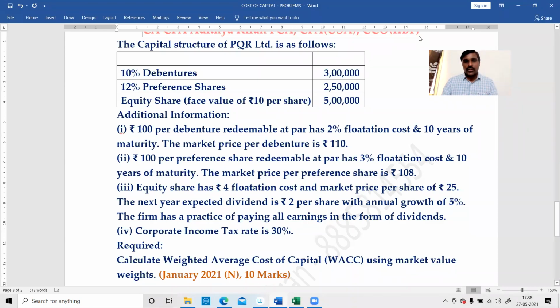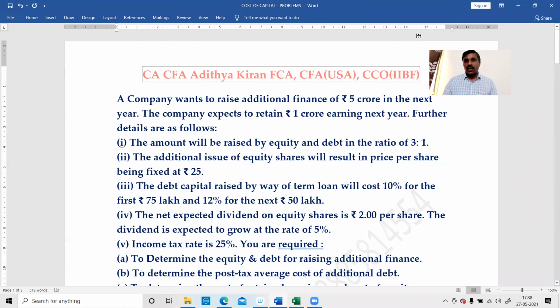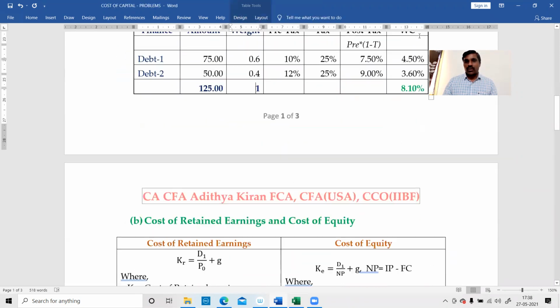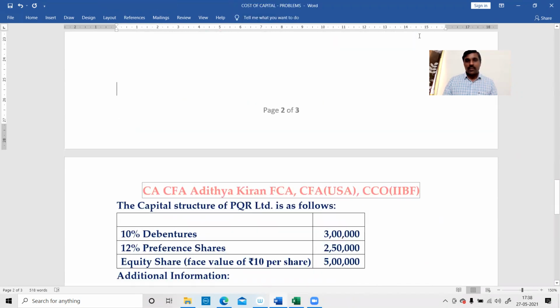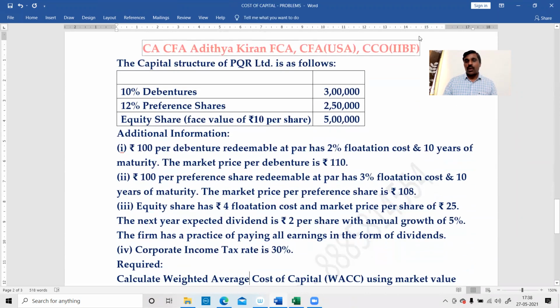Hello, good evening, students. In the previous lecture, we completed one problem on cost of capital. We are in the cost of capital chapter. In the previous lecture, we completed one problem relating to computation of weighted average cost of capital. Now we look at the second problem. This is also a main exam problem, a 10 marks problem, a bit comprehensive, very good problem.